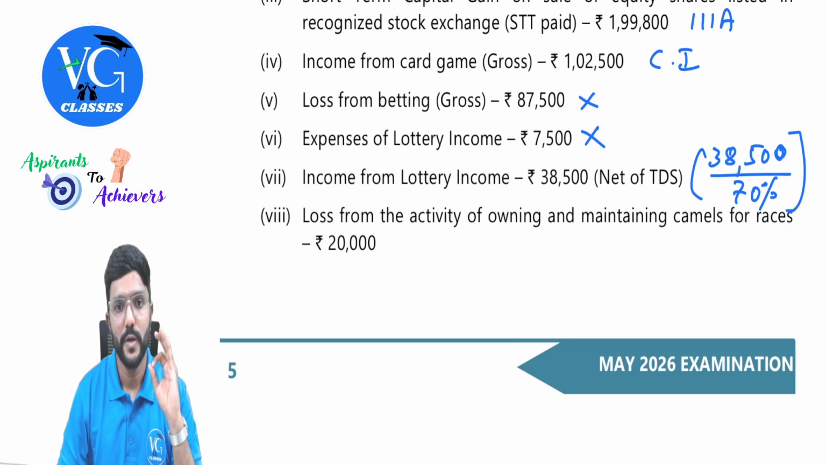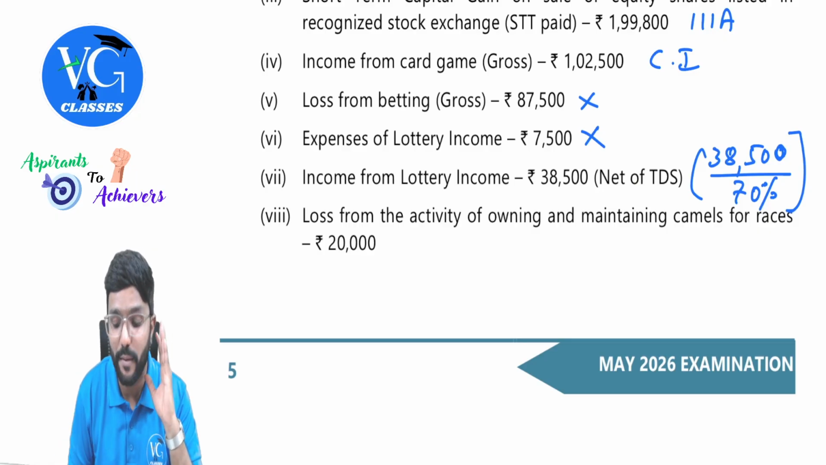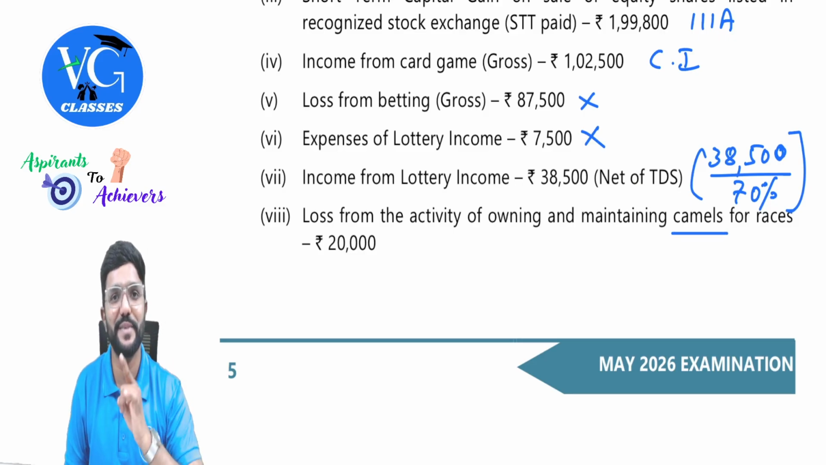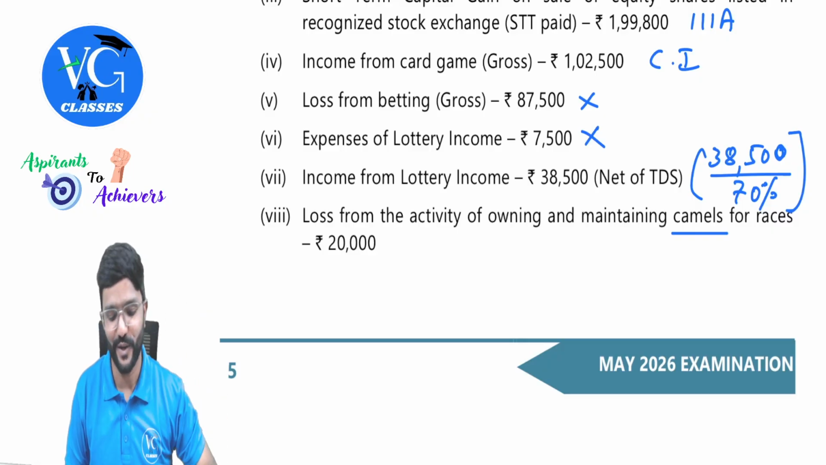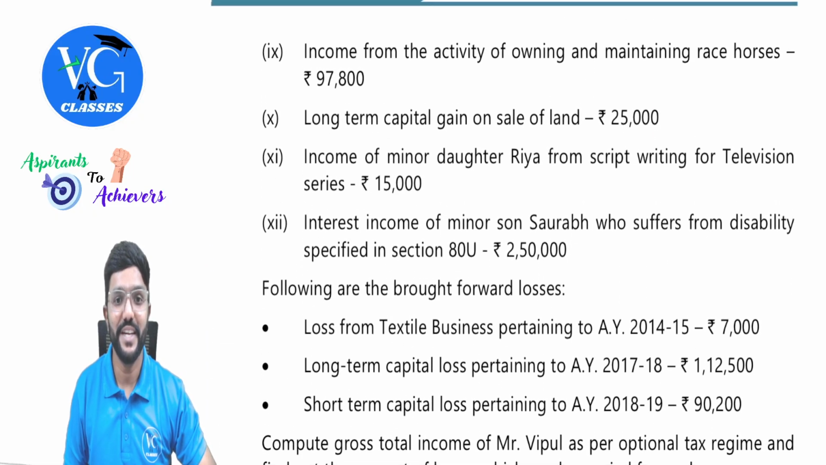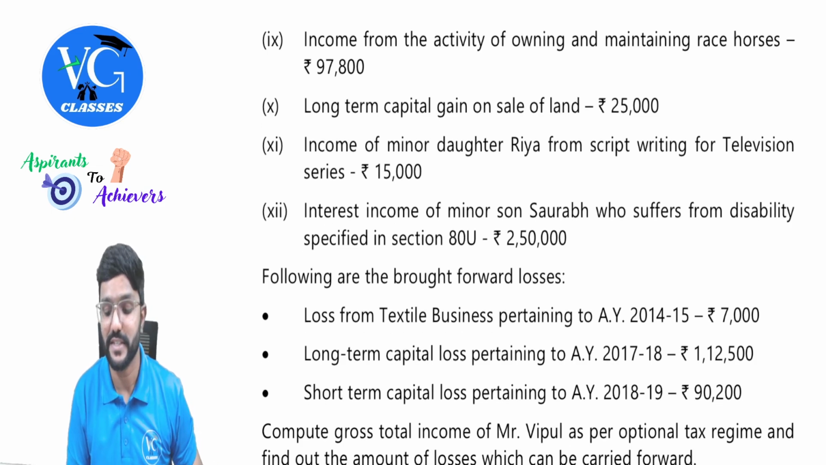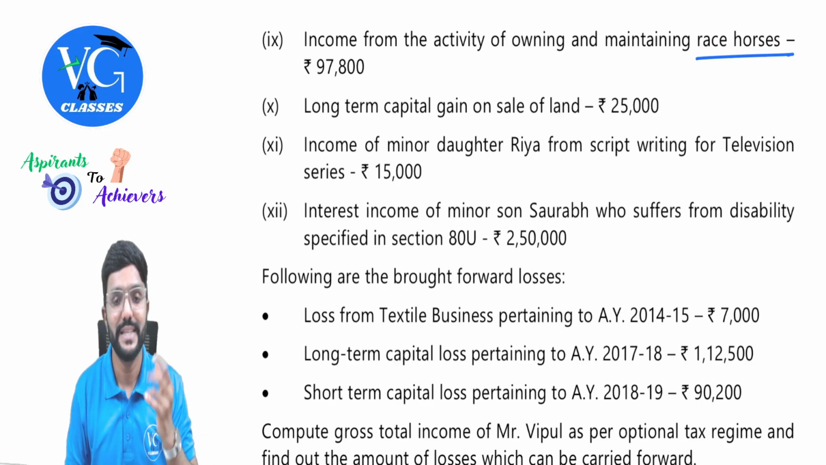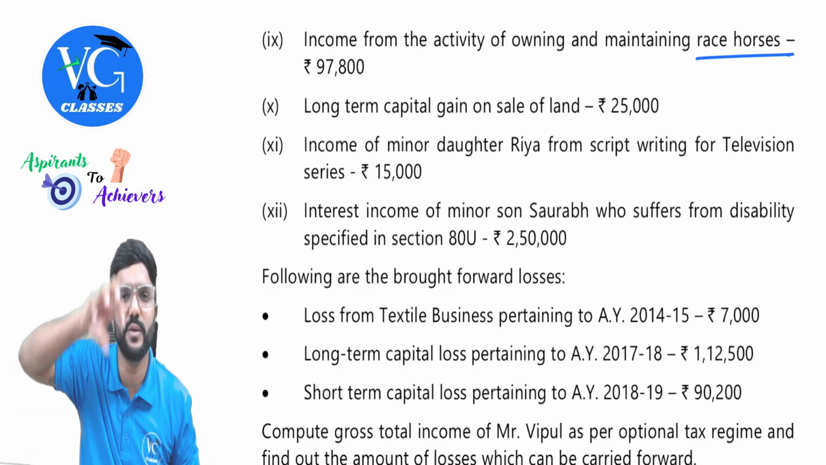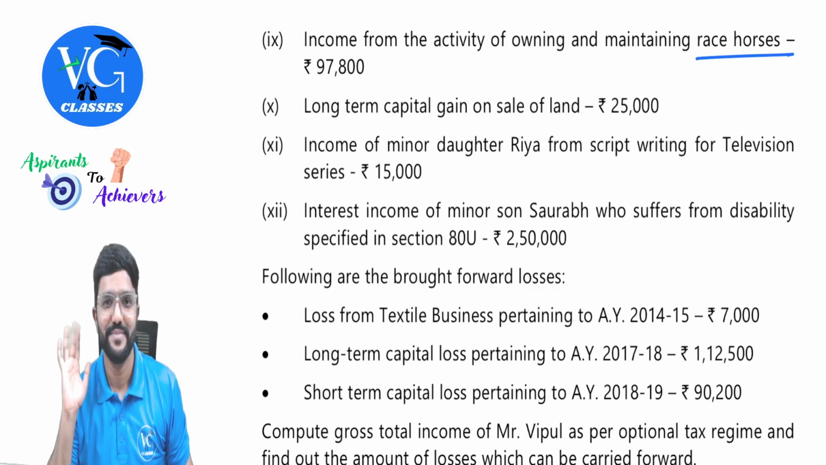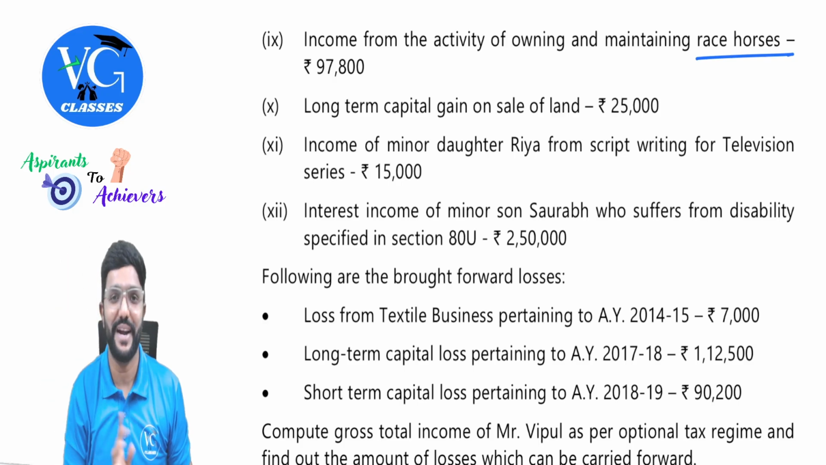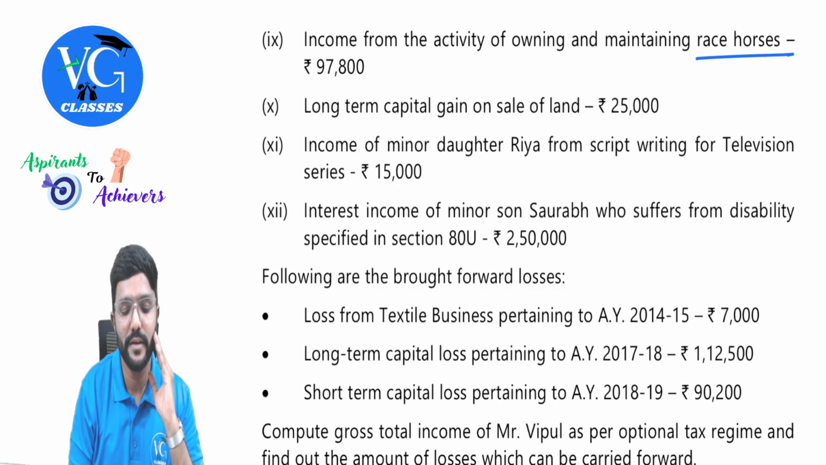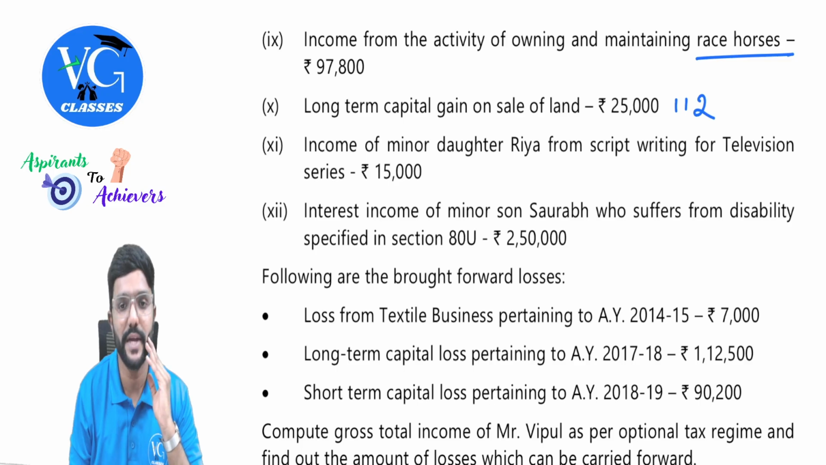Yes, sir. Next, loss from the activity of owning and maintaining camels, not horses, camels for races. Sir, is it a special loss? No, it is not a special loss. Please be careful. Income from activity of owning and maintaining racehorses, this is special, but it is an income. It is not a loss. Because if you have loss from the activity of owning and maintaining racehorses, you can adjust it only against the same income. But please be careful. What was given above was camel part, not special item. Okay. Long-term capital gain on sale of land. Okay, this is covered under section 112, special item.